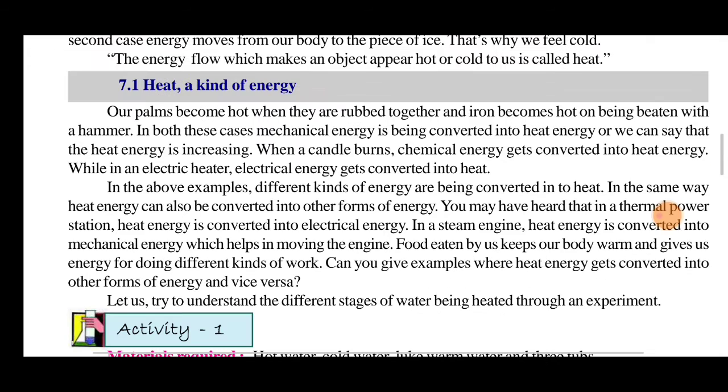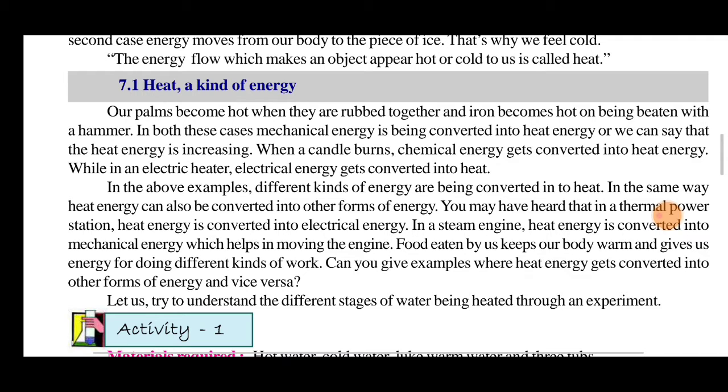Heat is a kind of energy. Our palms become hot when they are rubbed together, and iron becomes hot when beaten with a hammer. When the iron is continuously hammered very strongly, it becomes hot.